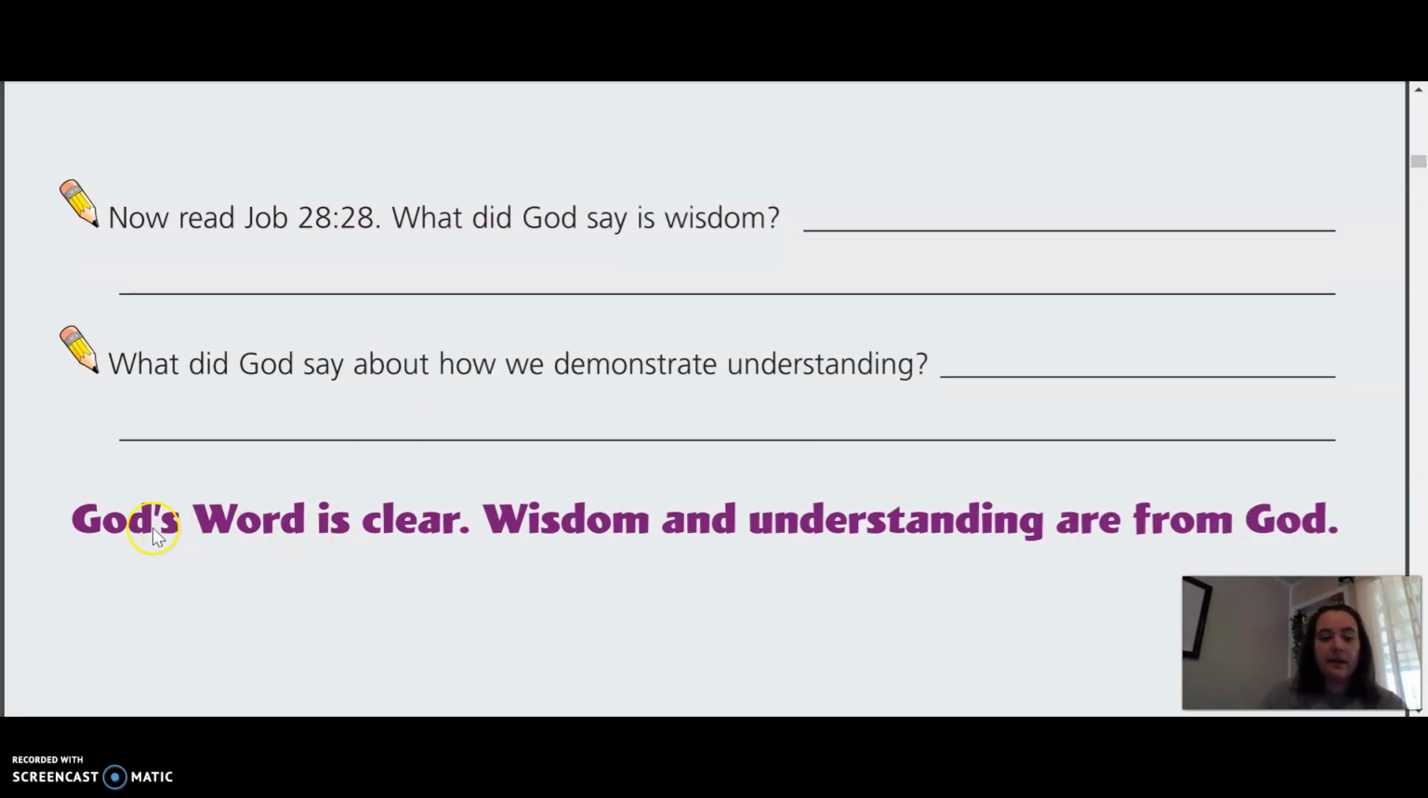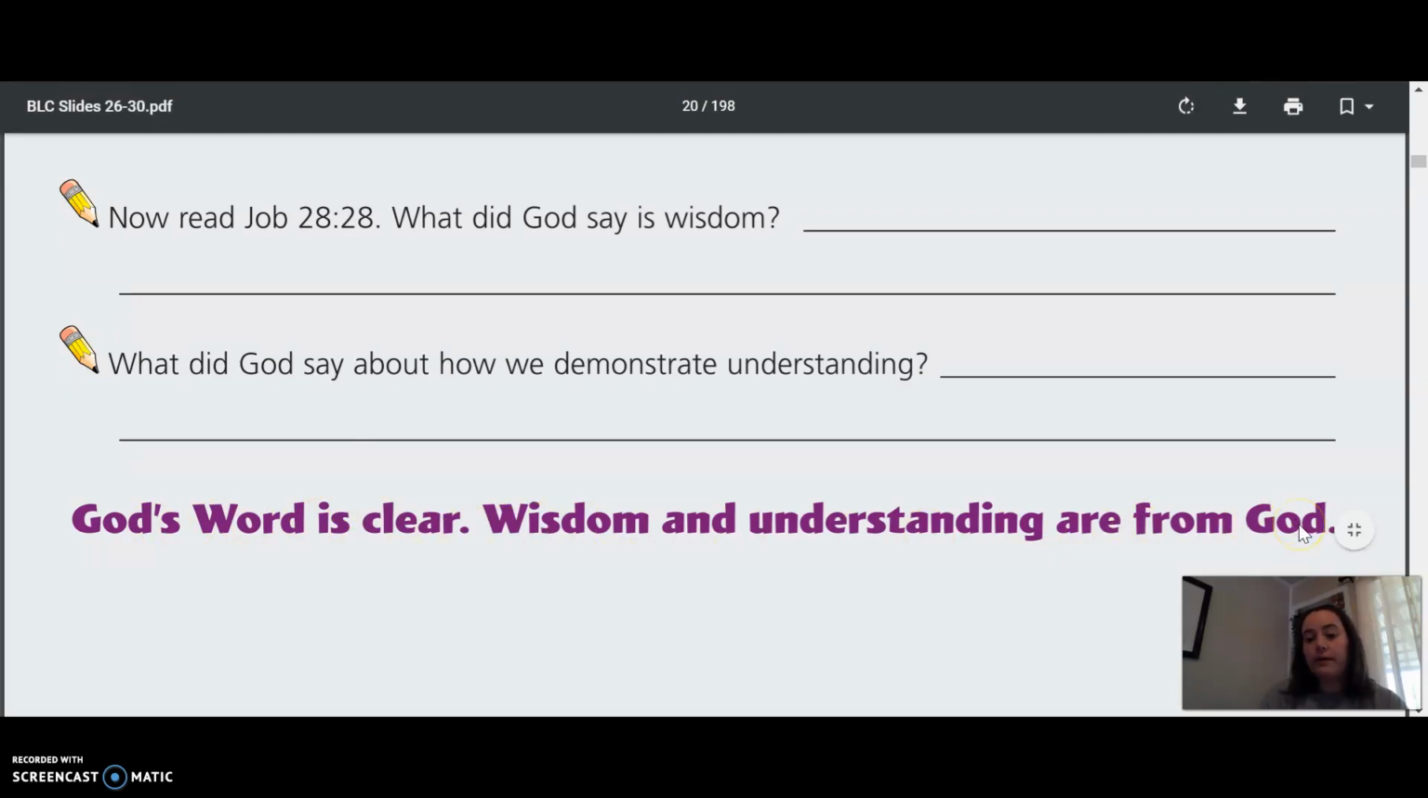Down here is the big lesson. God's word is clear. Wisdom and understanding are from God. You are not going to be somebody who has godly wisdom if you don't even know the Lord as your Savior.